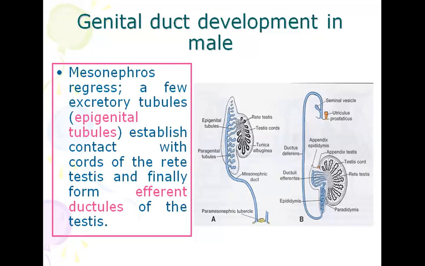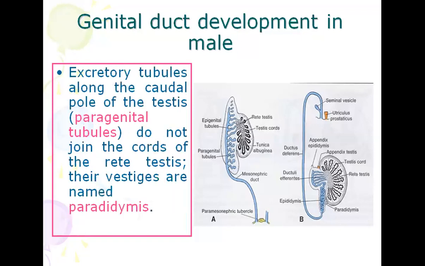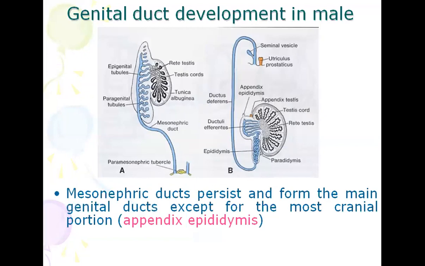Here you can see the mesonephric duct, efferent ductules, several efferent ductules are connected with the testis. In upper part and in lower part, ductules are not connected with the testis. Excretory tubule along the caudal pole of the testis, paragenital tubercles, do not join the cords of the testis, and their vestige are named as paradidymis. Mesonephric ducts persist and form the main genital ducts except for the most cranial portion, that is appendix epididymis.